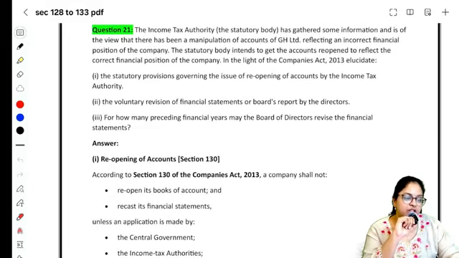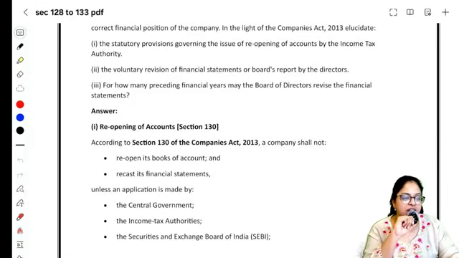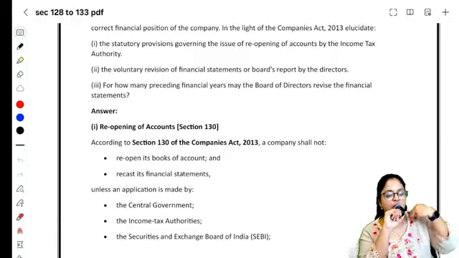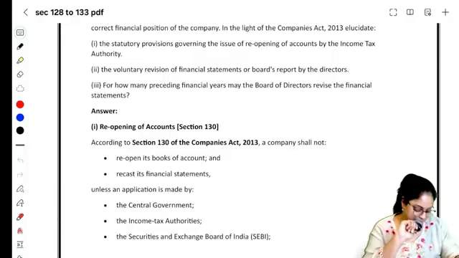The voluntary revision of financial statement by board of directors, that is section 131, about which you have to explain. For how many preceding financial years may the board of directors revise the financial statement? Last 3 years. If you go for voluntary, last 3 years. If the department is asking, last 8 years.